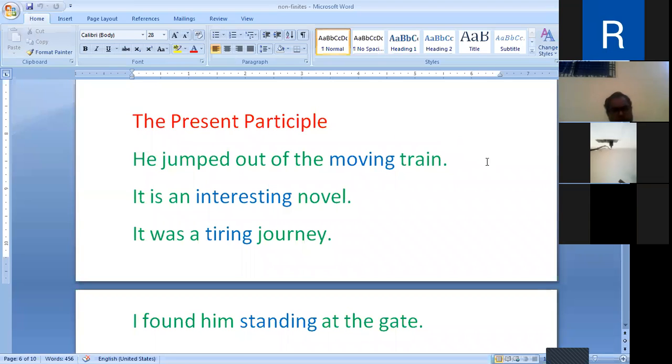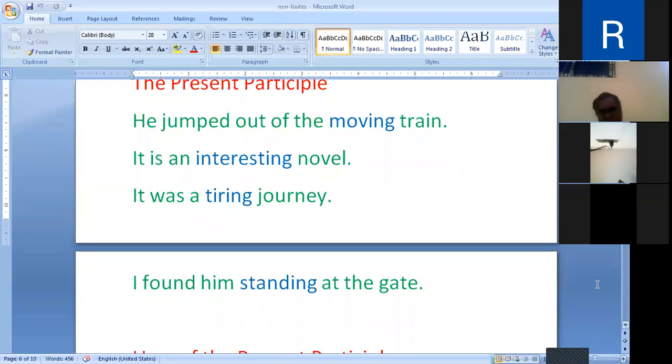For example, he jumped out of the moving train. It is an interesting novel. It was a tiring journey.